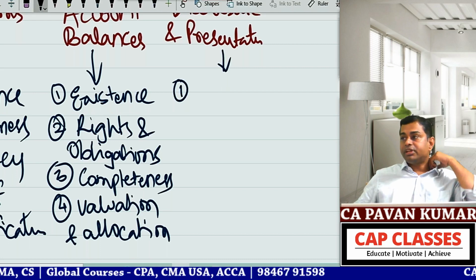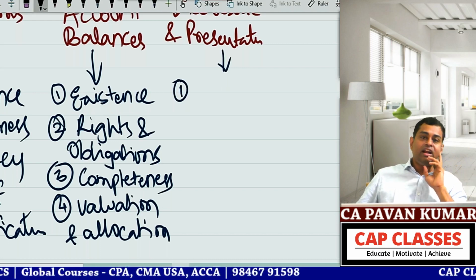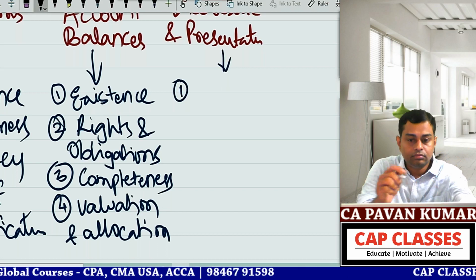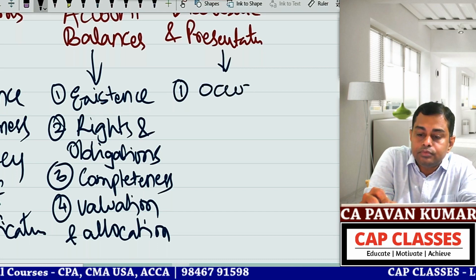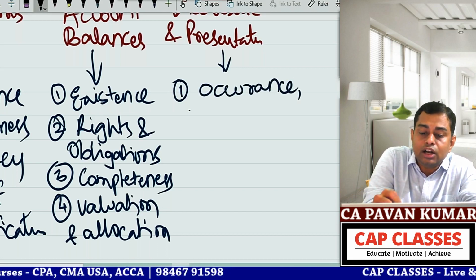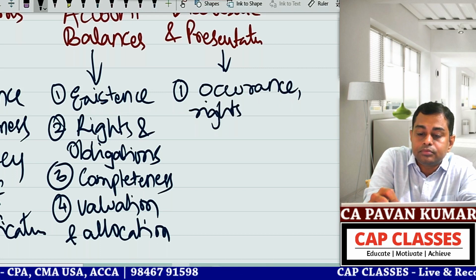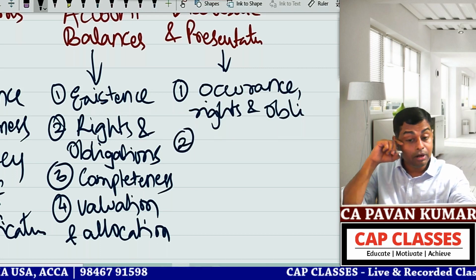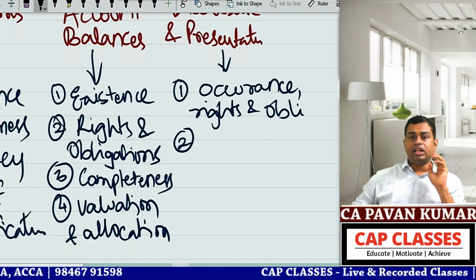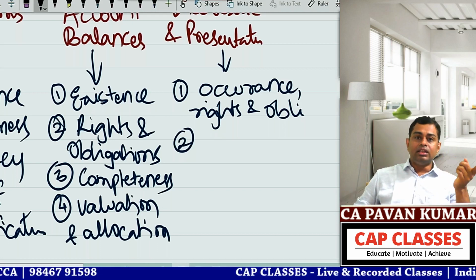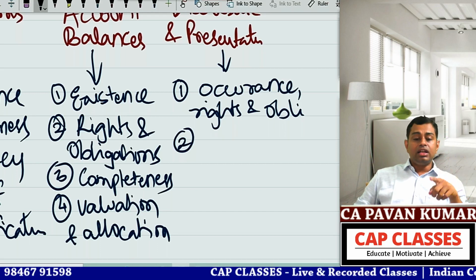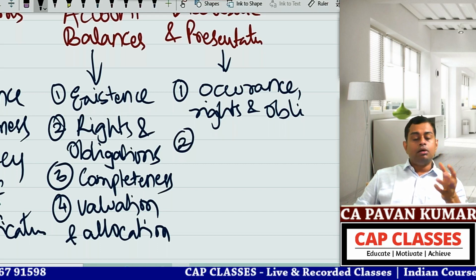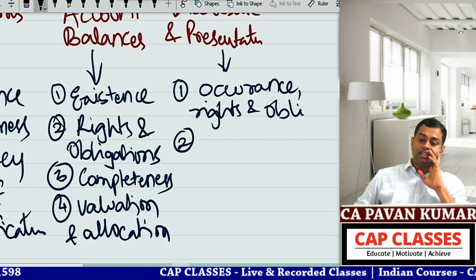Come to disclosure and presentation. 1, occurrence, comma, rights and obligations. So that means you are adding both points. Their first point is occurrence, here the second point is rights and obligations. Both put together, occurrence, rights and obligations, is the first point here.